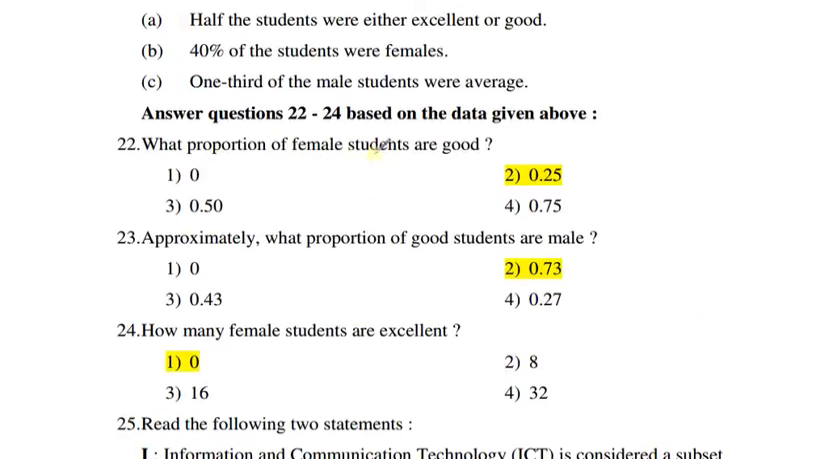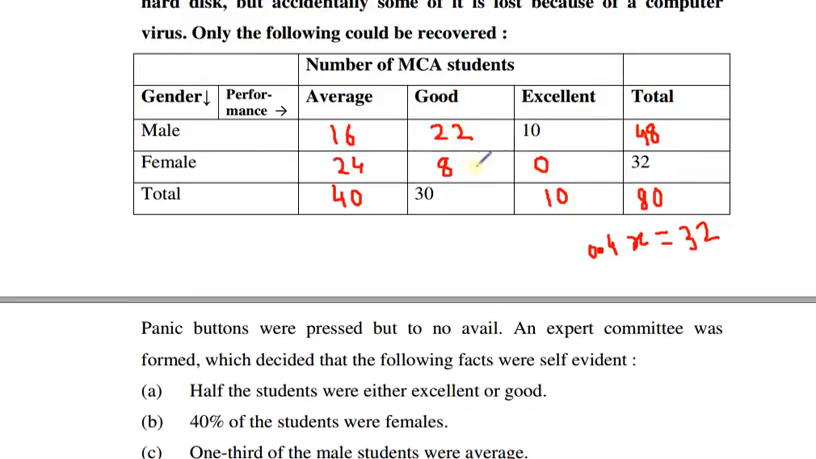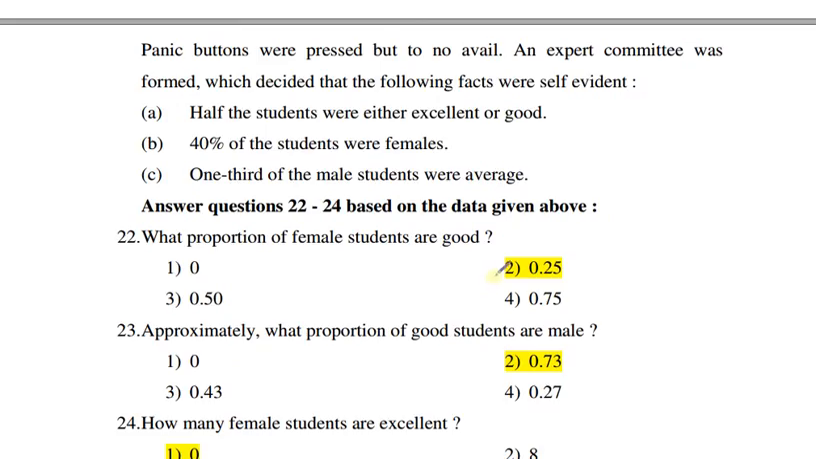What proportion of female students are good? You know the total female students are 32. We have to find the proportion of good female students. So easily we can calculate this. 8 divided by 32, which is 1 by 4. So the correct answer is 0.25.